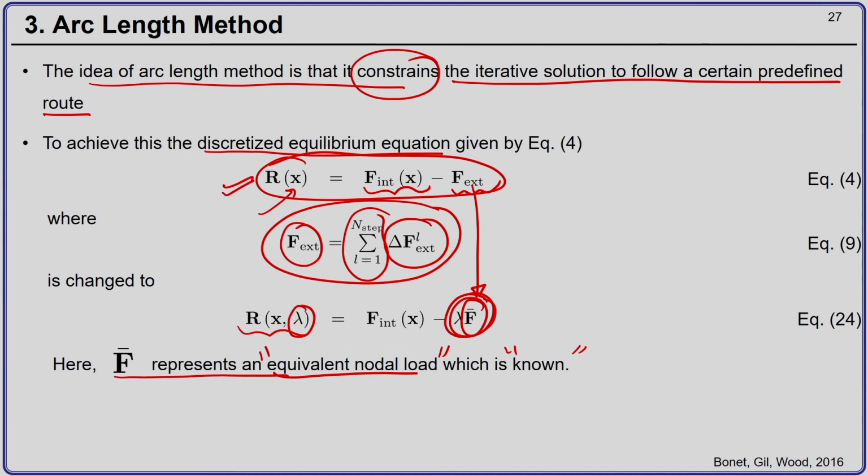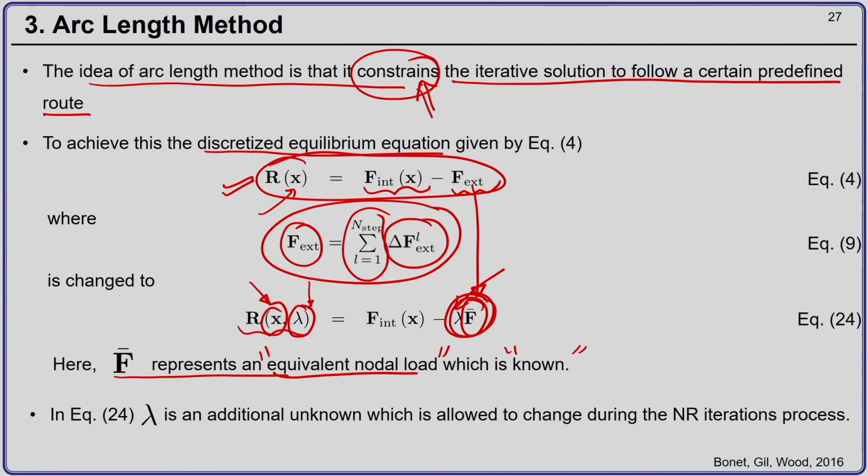Okay. So, now what we have done is we have these unknowns x, and now we have introduced another unknown lambda, which will help us to trace the complete equilibrium path. Okay. Now, the idea of the arc length method is we have to place a certain constraint on the increment in the value of x and the increment in the value of lambda, so that we are able to trace the complete path.